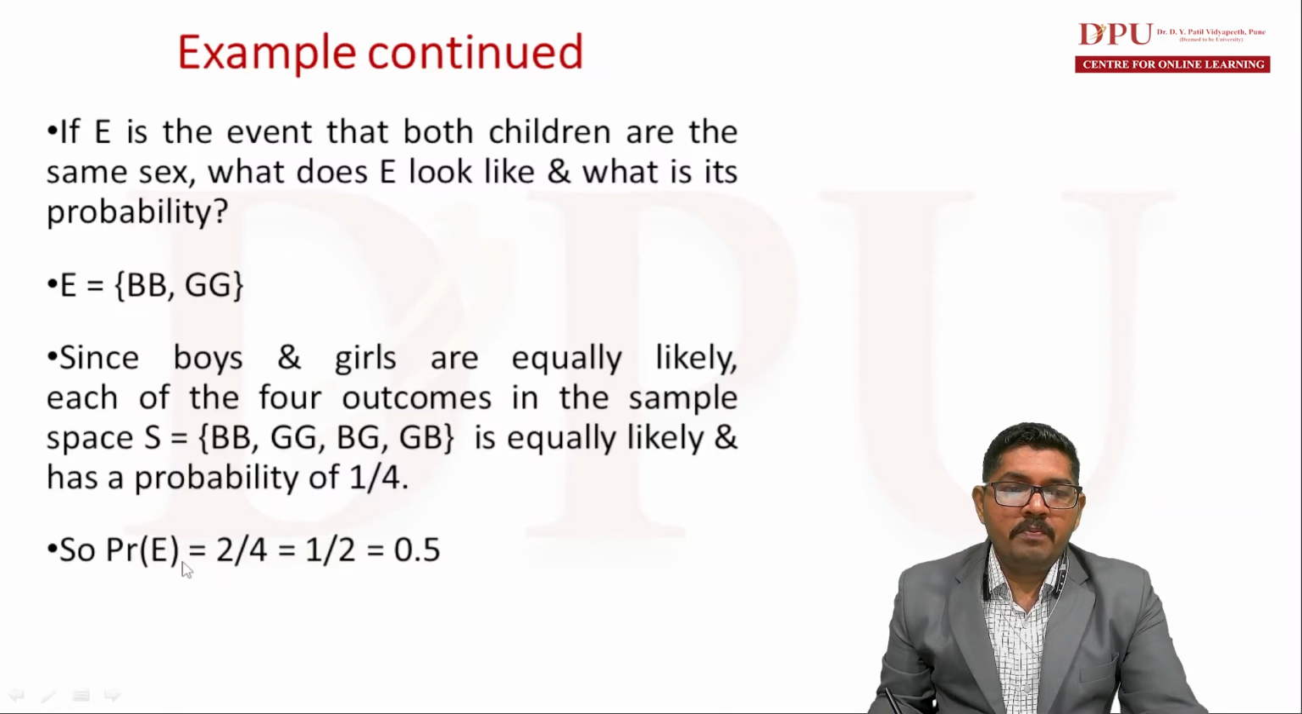So probability of E is equal to 2 divided by 4. Why 2 divided by 4? Because the event E consists of 2 elements and the sample space consists of 4 elements. So 2 divided by 4 is equal to 0.5.